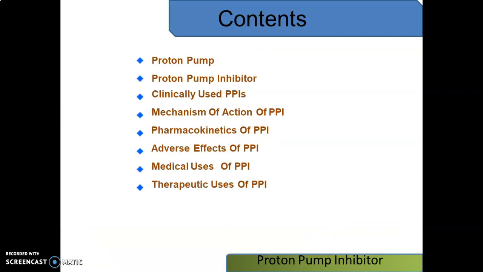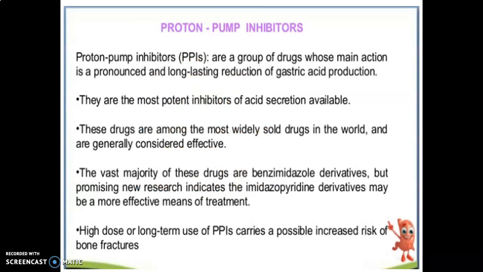The content for this session: the proton pump inhibitors, clinically used proton pump inhibitors, their mechanism of action, pharmacokinetics, adverse effects, medicinal uses and therapeutic uses of PPIs.